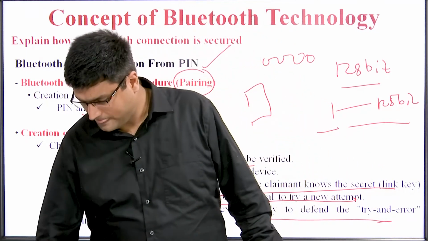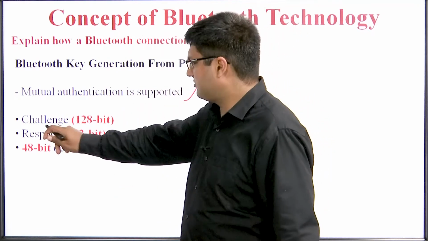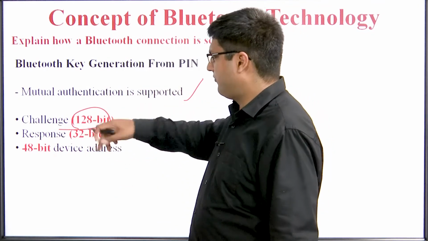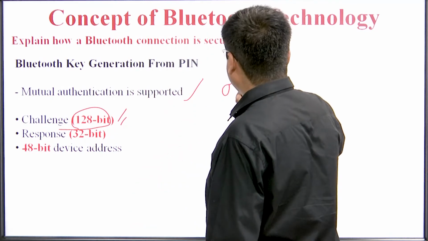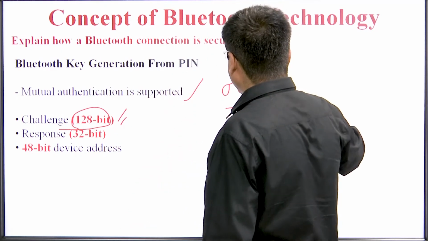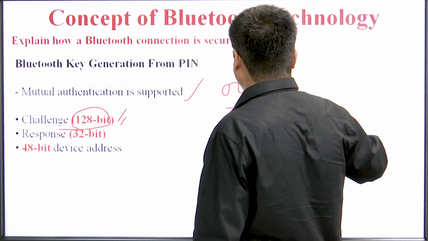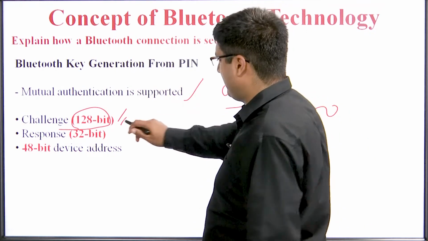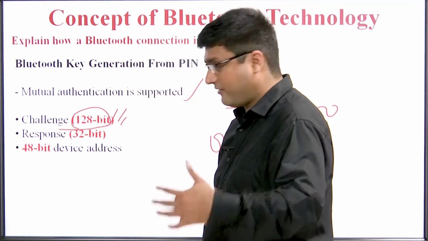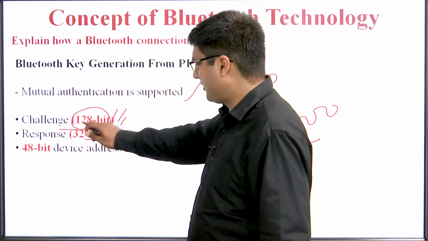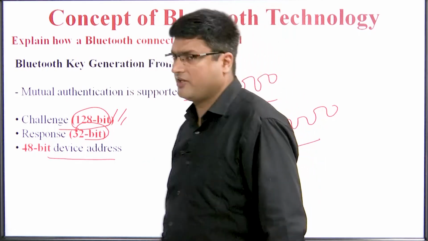So mutual authentication is also supported. The challenge is 128 bits. What is the meaning of that? We have seen that we are using a 4-digit passkey, so we need to increase the bits to provide more security. So it has up to 128 bits. So it is a challenge to work on that particular bit length. It has a response of 32 bits and it has a 48-bit device address. The device address is 48 bits.